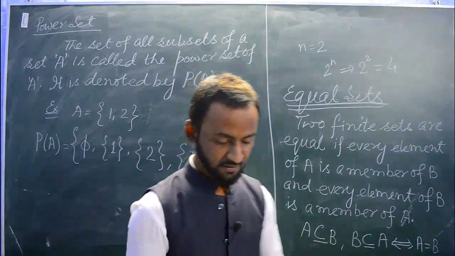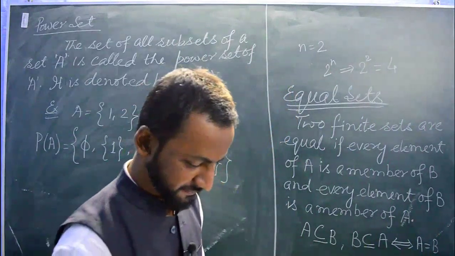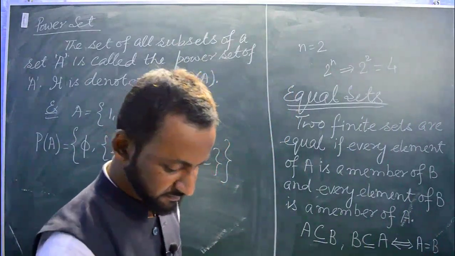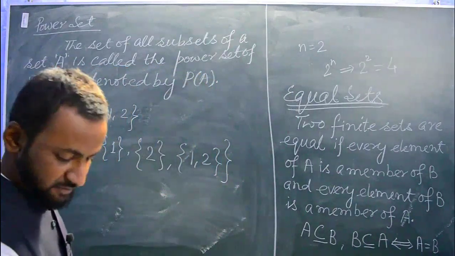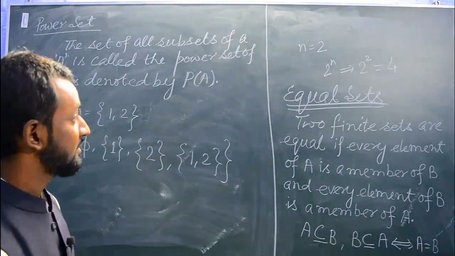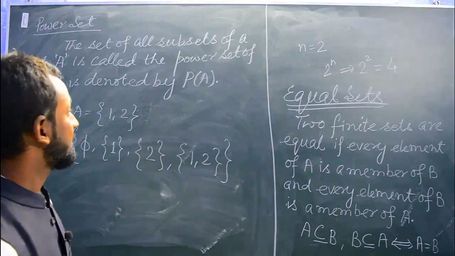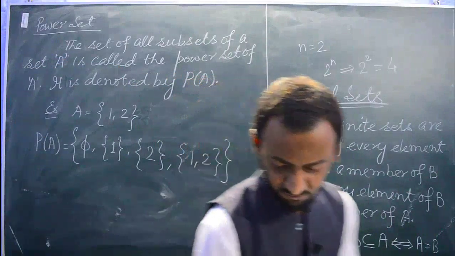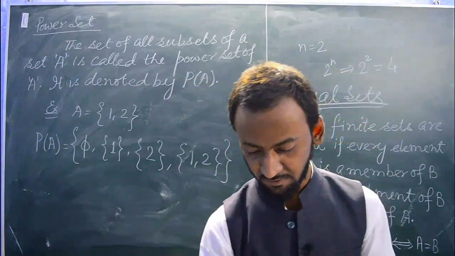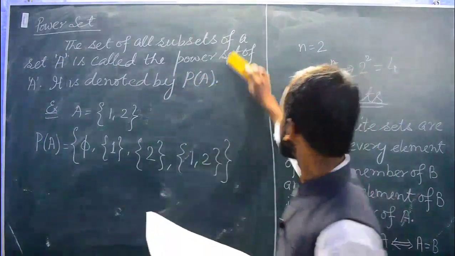Okay. Next is universal set. Hope you understood all these. When we do the examples, we will get it properly if you are having any problem right now. But just note it down. When we do examples, we will explain it properly.